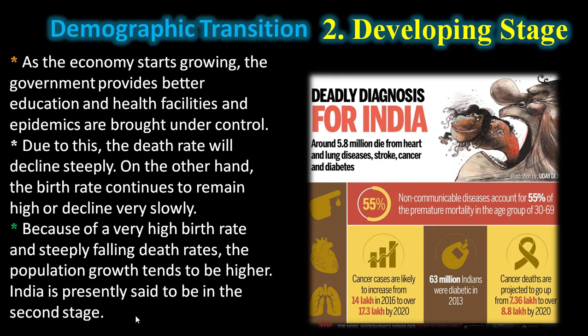Because of a very high birth rate and steeply falling death rate, the population growth tends to be higher. India presently can be said to be in the second stage. Under the developing stage, we consider high birth rate and low death rate, so the population is very high. India stands in the second demographic transition stage, called the developing stage.